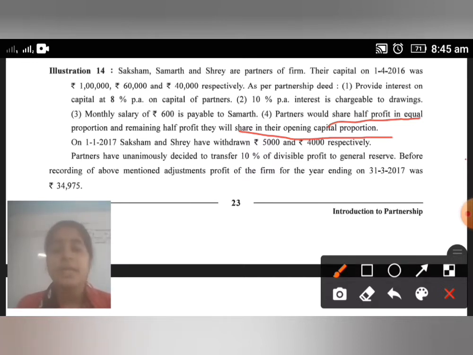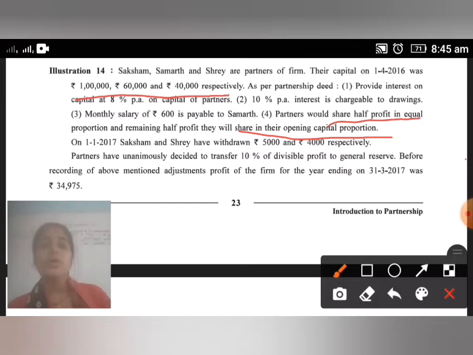What is said is that if suppose 10,000 profit occurred in the business, then 5,000 is distributed equally and 5,000 is distributed in the opening capital proportion. 1,60,000 and 40,000 means 10, 6, 4. Okay, 5, 3, 2. If we shorten it, we will distribute it in the ratio 5, 3, 2. Okay, I hope this is clear.